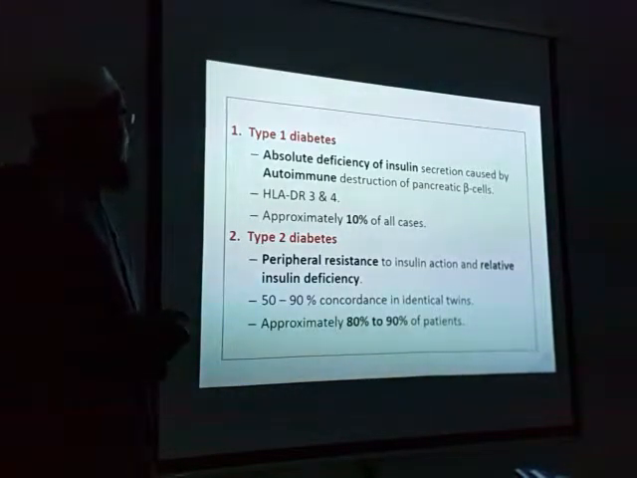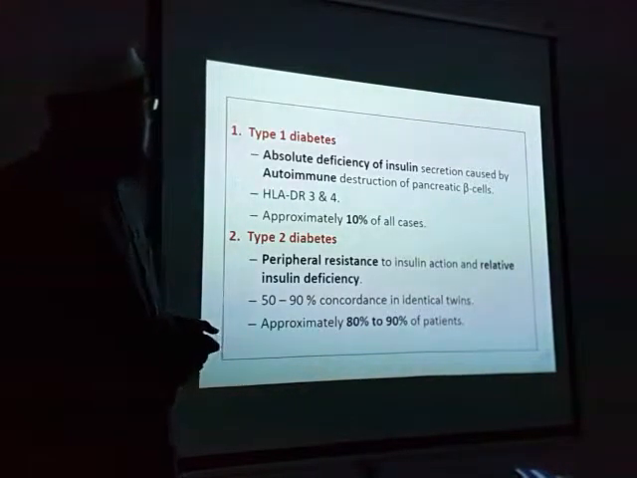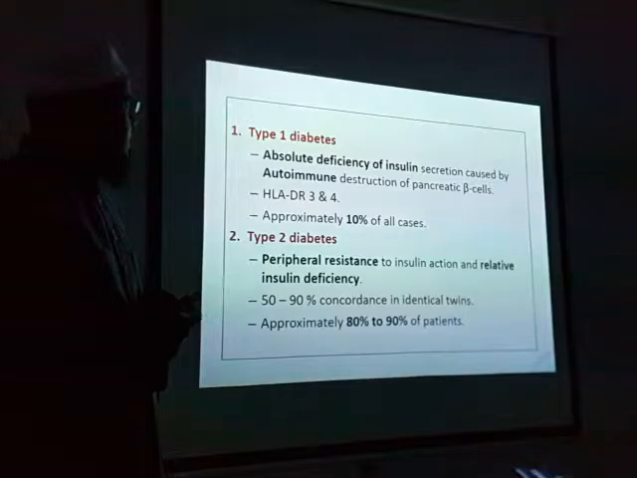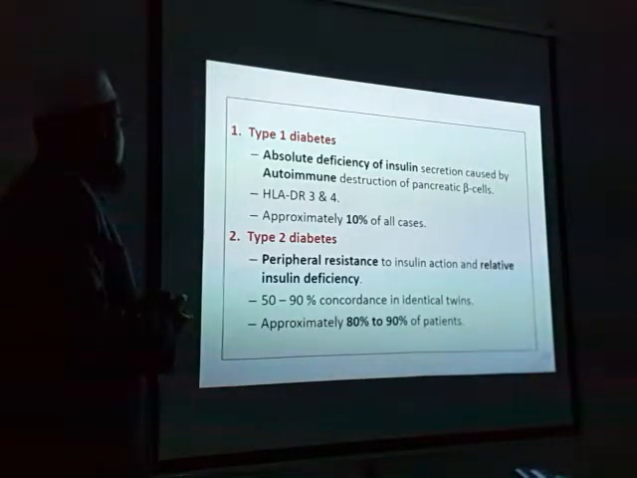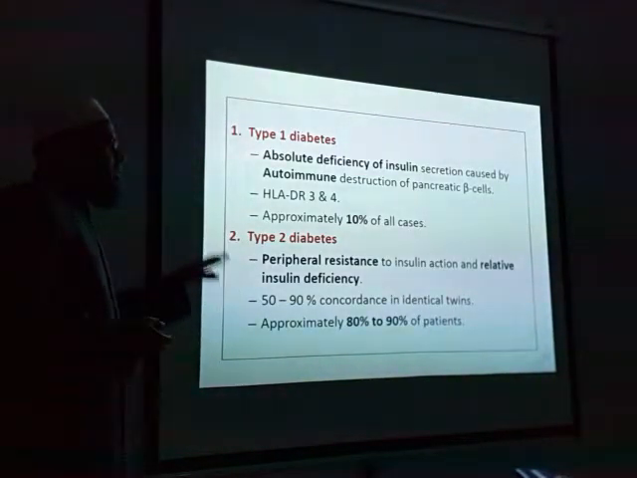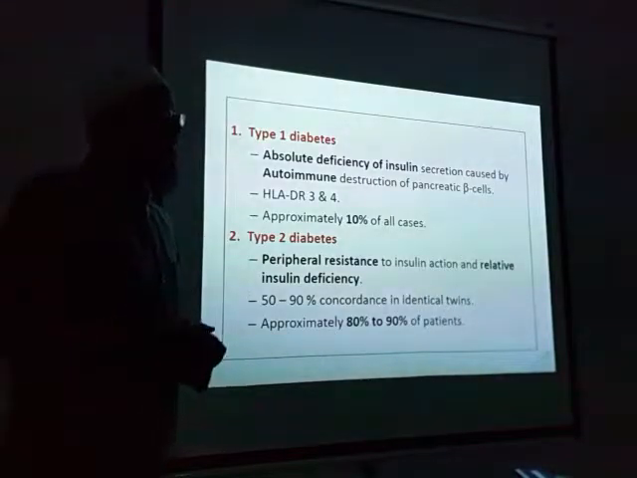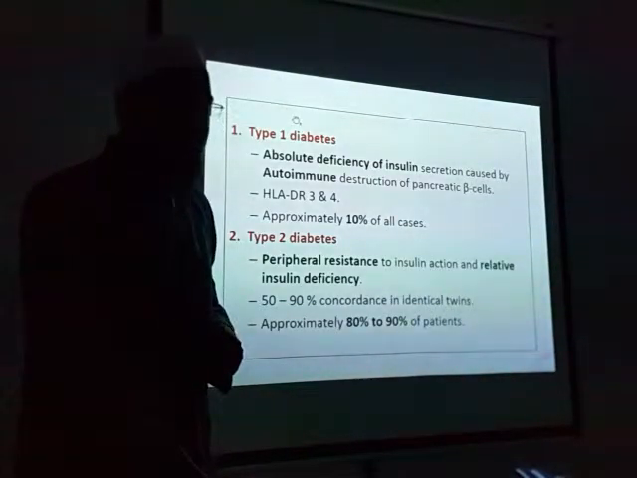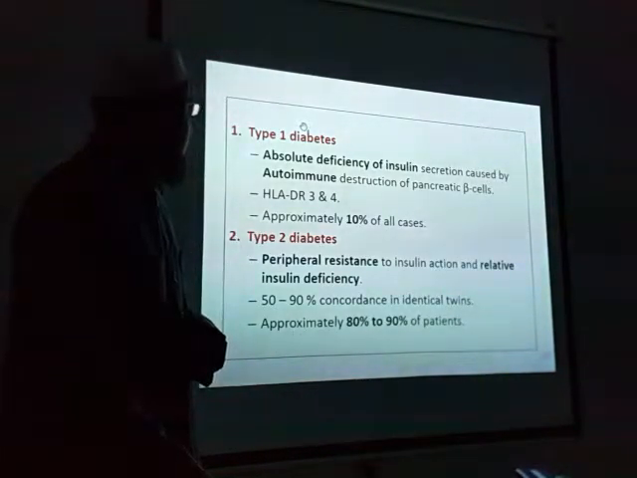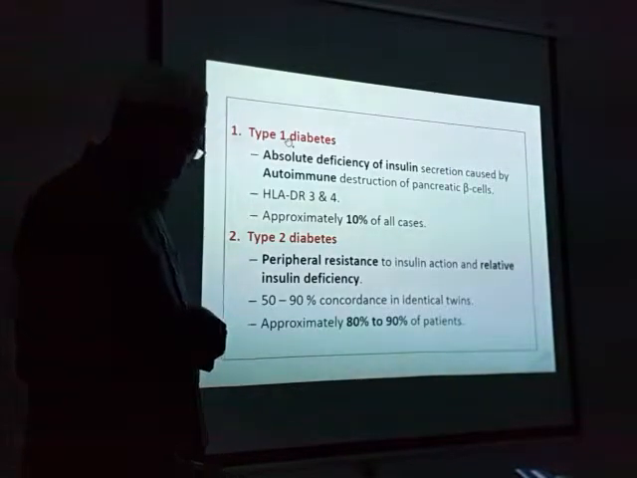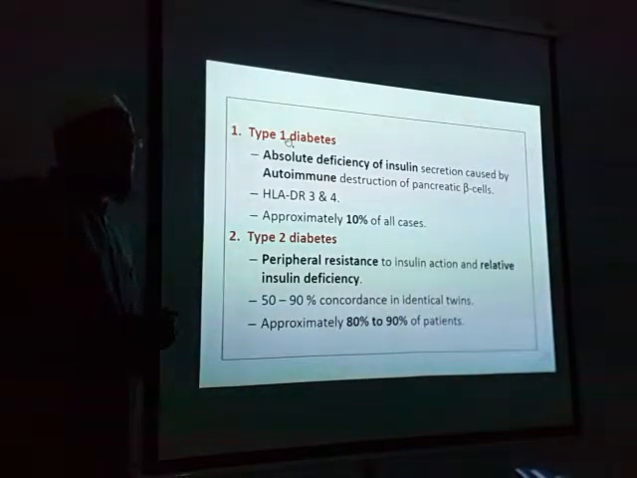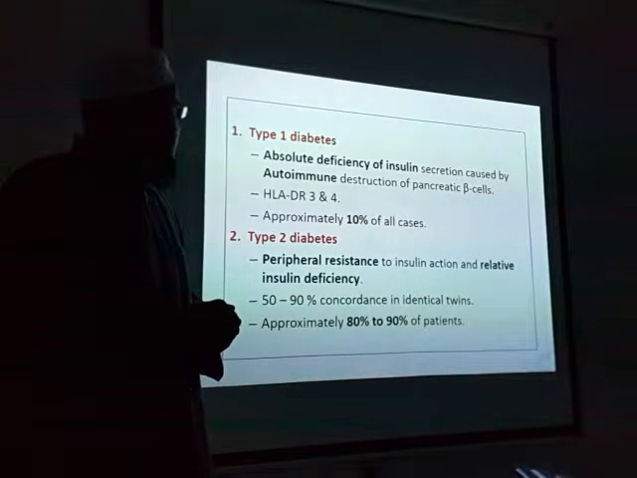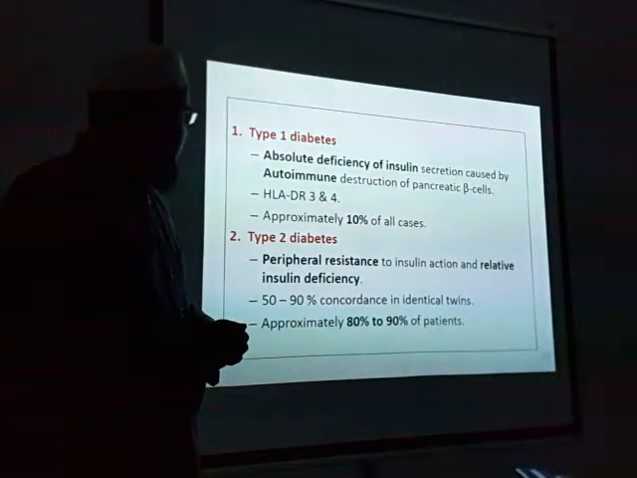Absolute deficiency of insulin secretion caused by autoimmune destruction of pancreatic cells. HLA association, approximately it is only 10%, whereas the majority will be type 2. HLA is human leukocyte antigen. I think you have discussed this. You just remember the names of this.